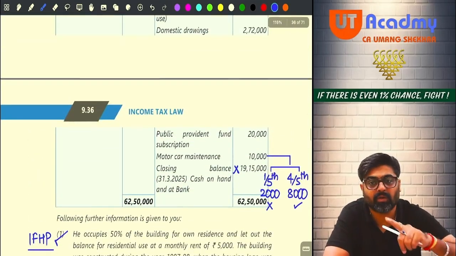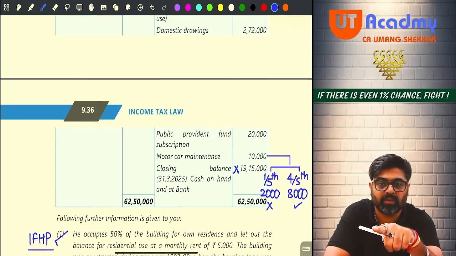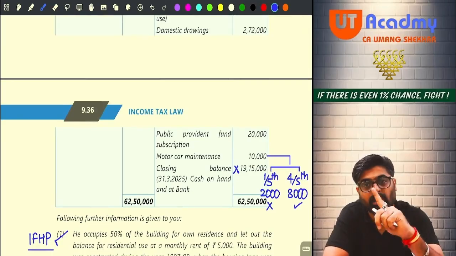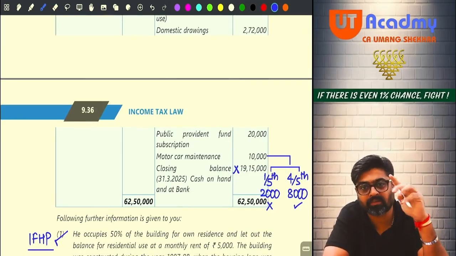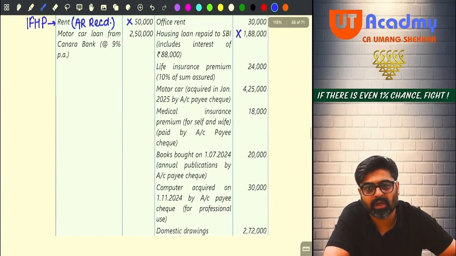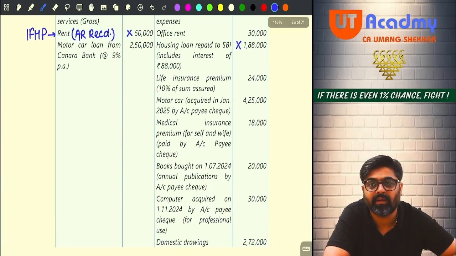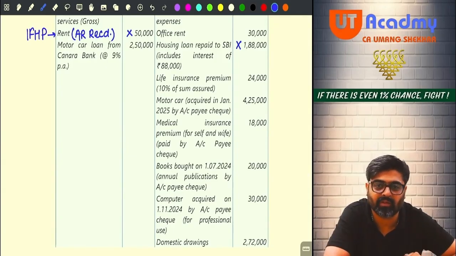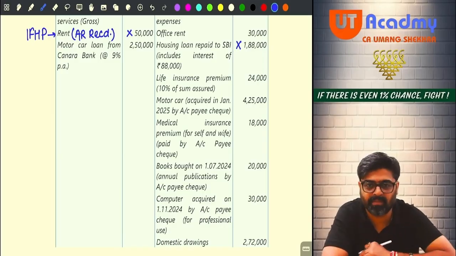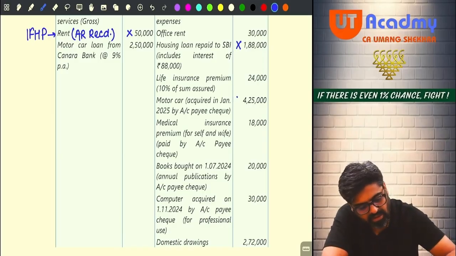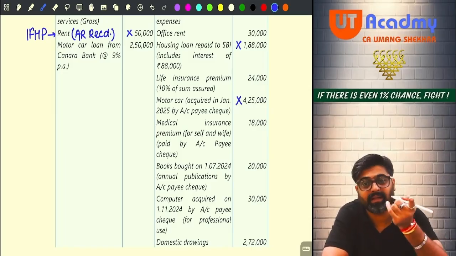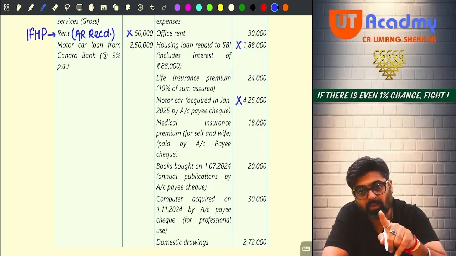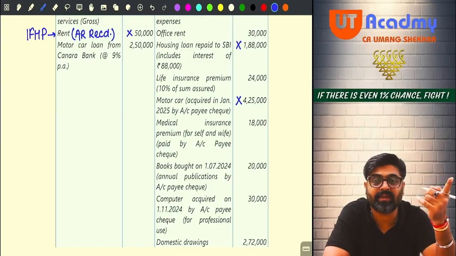Definitely, if they are talking about the motor car expenses, then 100% of the motor car would have been purchased this year. Go and see your payment side. Can you see any motor car purchase? 4,25,000. Now tell me, is this 4,25,000 capital expenditure? Will it be allowed fully from your PGBP income? No. So this cannot be claimed as a deduction fully from your PGBP income. Rather, this will be allowed in small parts in the form of depreciation.